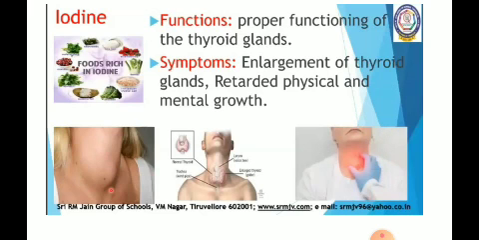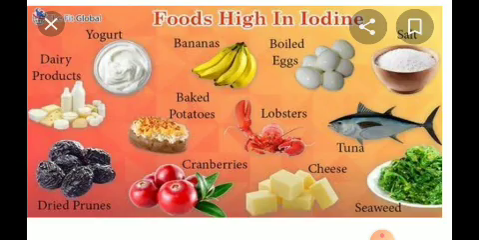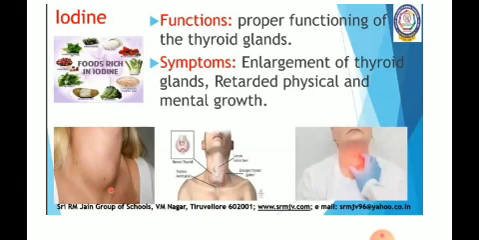Understood? So here, the deficiency disease of iodine is goiter. Understood? And here you can observe these are the foods rich in iodine. So in this class we learnt about the mineral deficiency diseases, that is iron, calcium, phosphorus and iodine. So these are the four minerals you have learnt in this class, children. So in the next class we will move on to the next topic. Okay, thank you children.